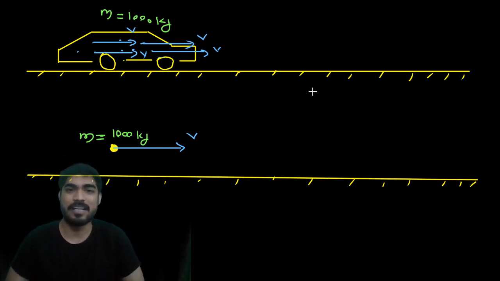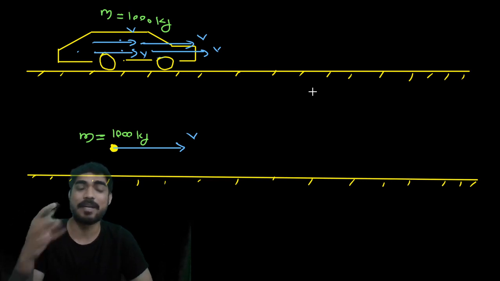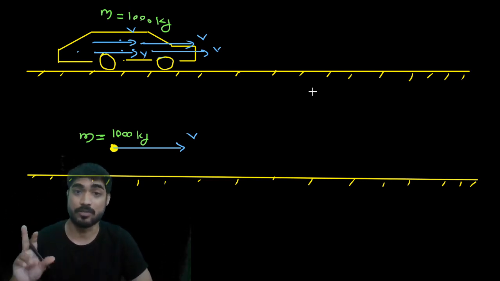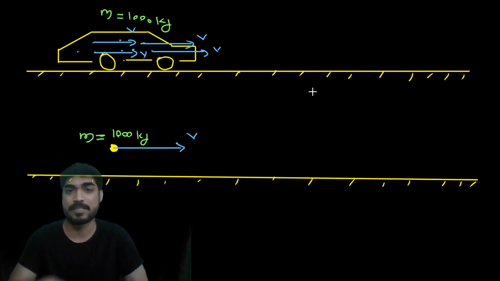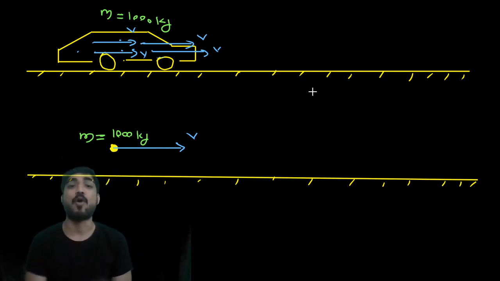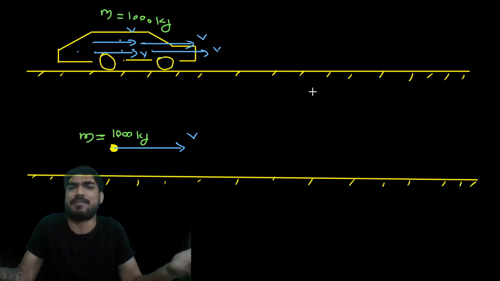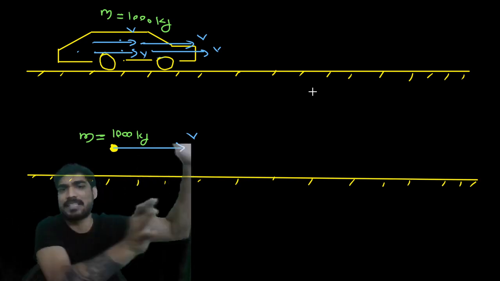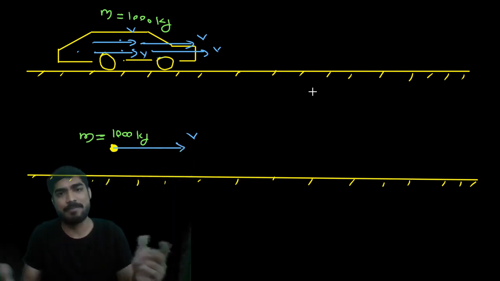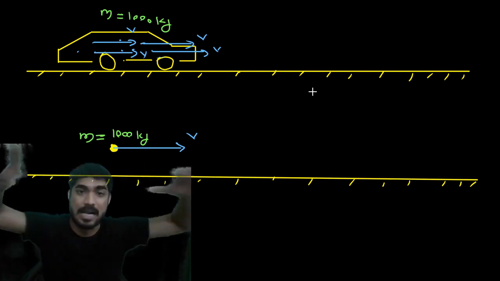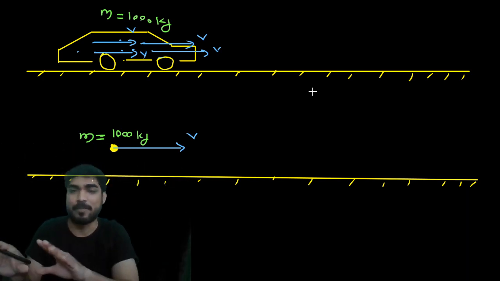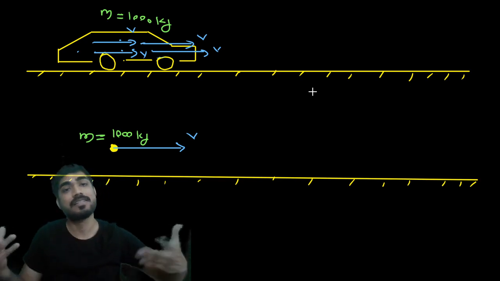So that's why in every problem of dynamics of translation motion, they will give you an example of a box, because the shape and size doesn't matter. Even if I replace the box with a car, a truck, or a JCB, same thing.